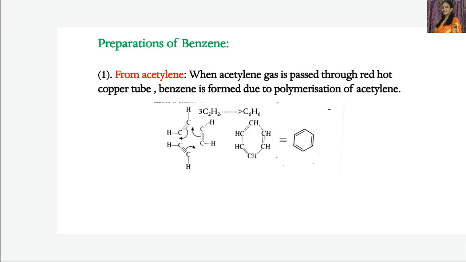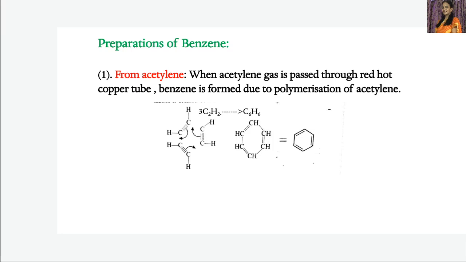Let us consider that. The first one is from acetylene. So from acetylene, how is benzene prepared? Let us see. What is acetylene? Acetylene is an alkyne, the simplest alkyne, the first member of the alkyne series, CH triple bond CH or C2H2. That is acetylene, which is in the gaseous state.